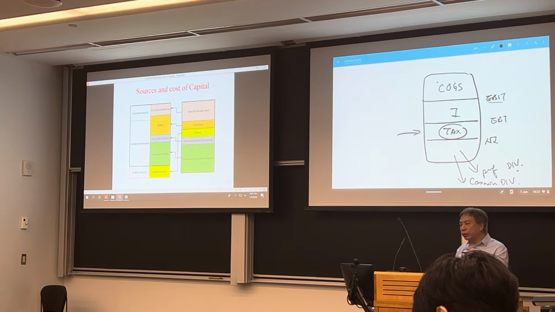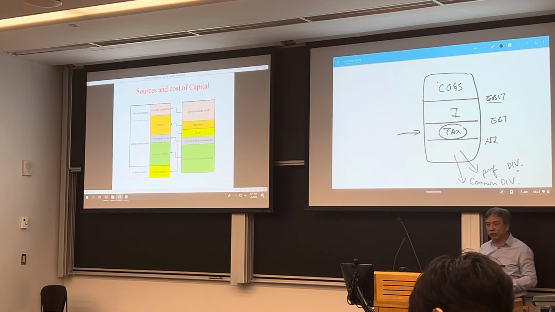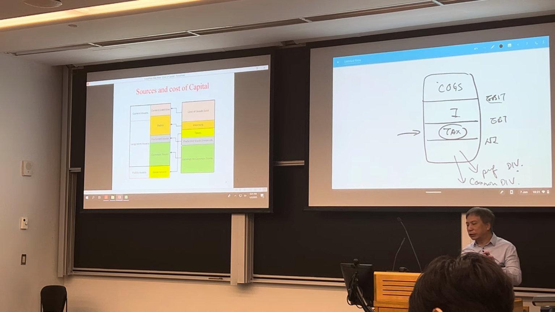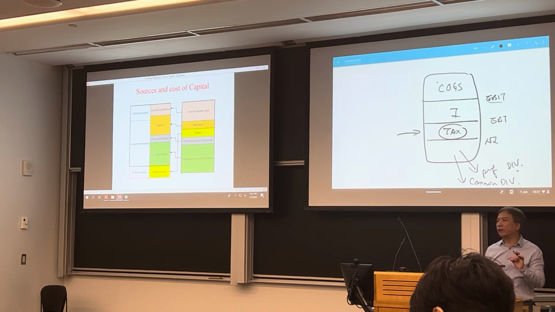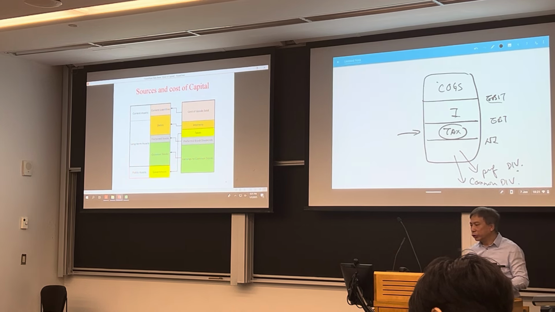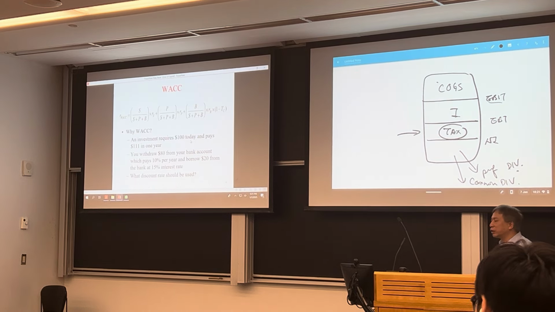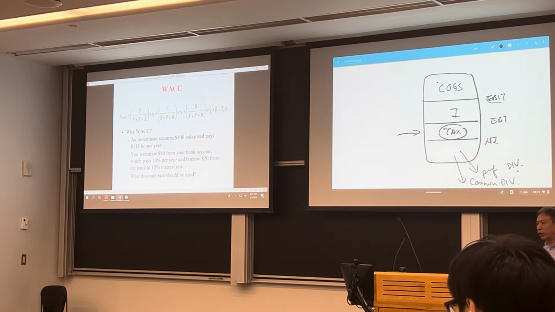Now the other two are the returns to the preferred stock and the common stock. So if you discount this preferred dividend by the cost of preferred stock, you should get the market value of the preferred stock. Now, this is the earnings or dividends available to the common stockholder. If you discount it using the cost of equity, you should get the market value of the common stock equity. Okay, right? So our job, of course, is to estimate the cost of capital, the weighted average cost of capital.